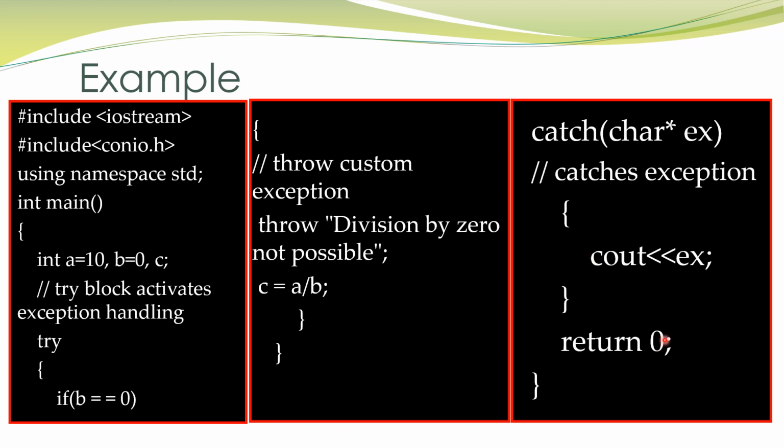By doing so, the user will know that our program failed at runtime, and they will only see the message that division by 0 is not possible. This is done very gracefully. The user will not see that there is some glitch in the program. They will only get the error that division by 0 is not possible.